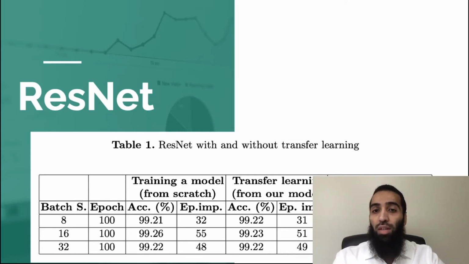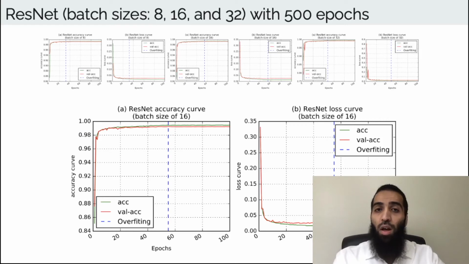As you see here, batch size 16 gave us the highest accuracy of 99.26. For batch size 16, which gave us the best accuracy in the ResNet architecture, here is the accuracy curve on the left and the loss curve on the right.